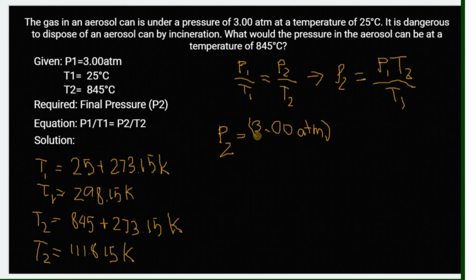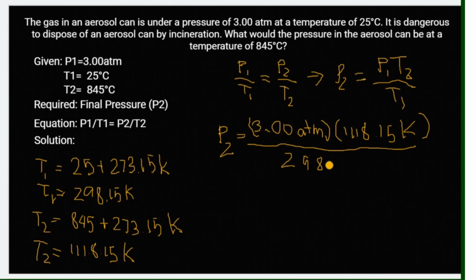And of course, our final temperature is 1118.15 Kelvin. Okay. And for our initial temperature, it is 298.15 Kelvin.